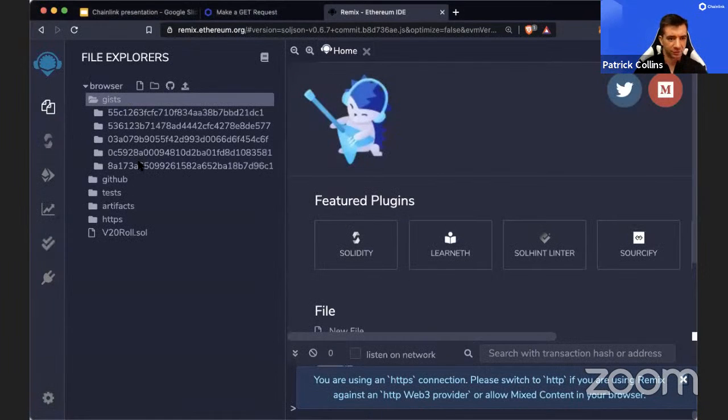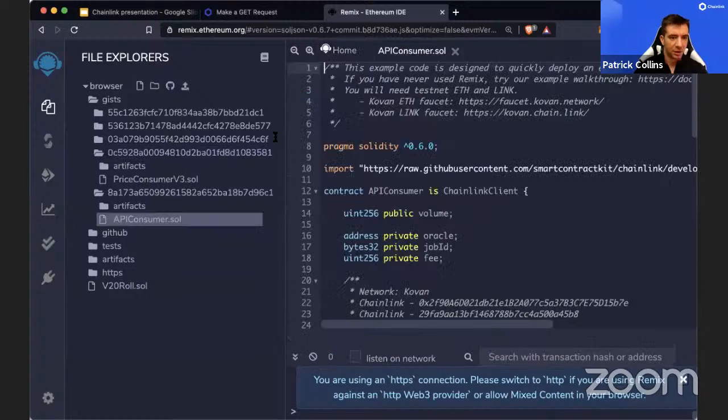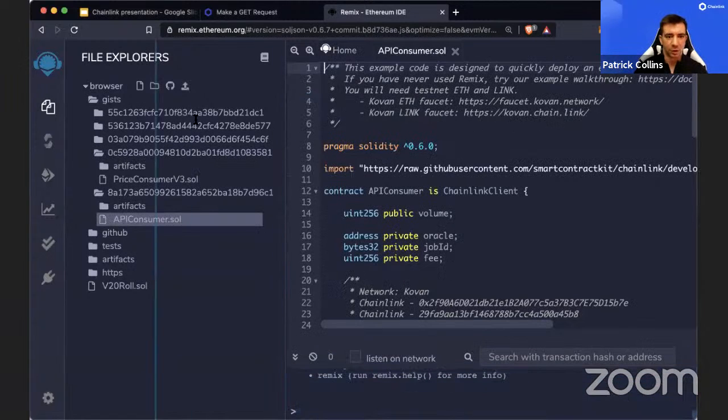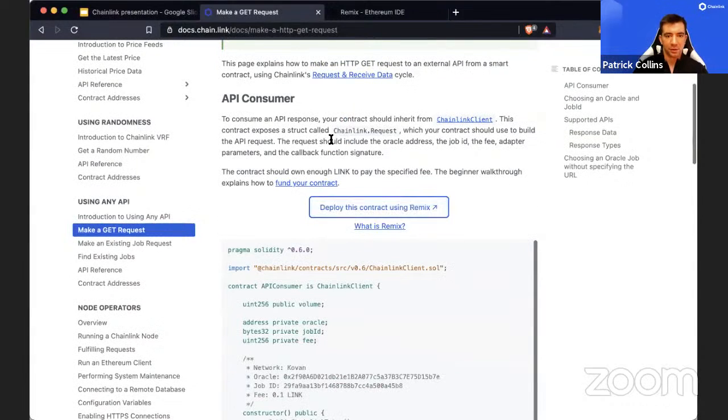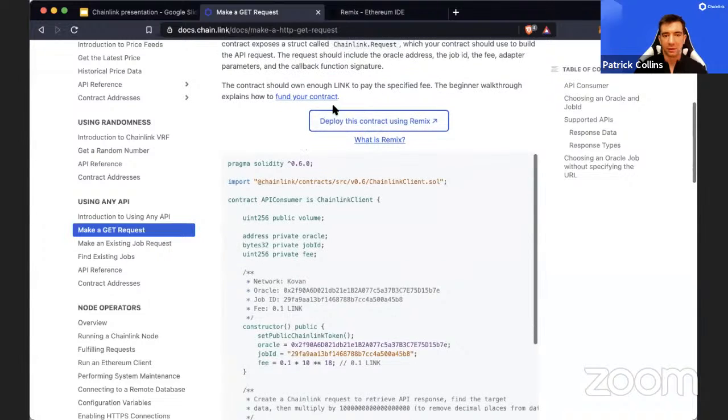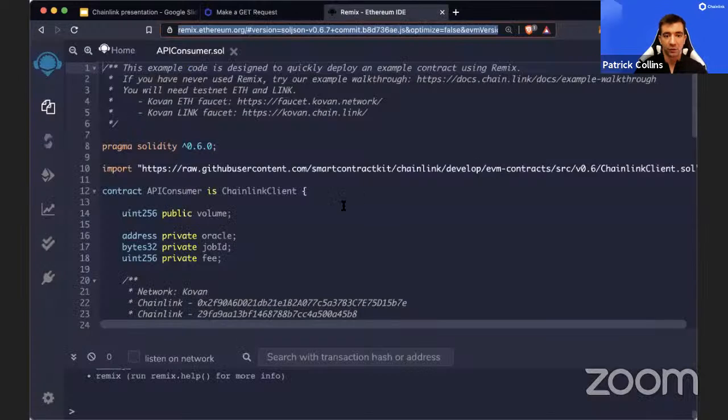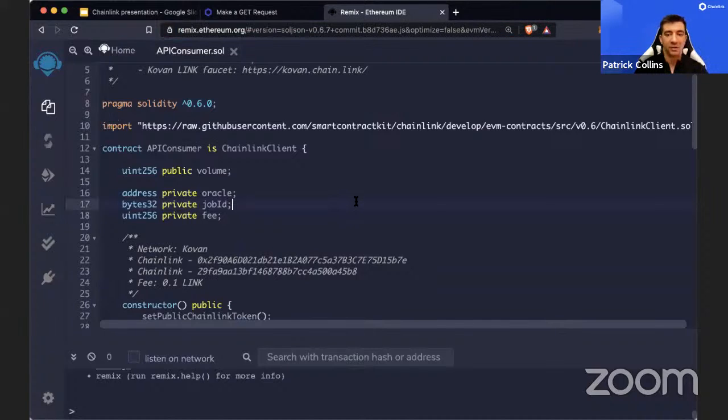I've done this a ton, so I have a ton of these. But we have this API consumer contract here. And you can learn more about it here. Again, you can get your testnet link from Fund Your Contract. And this is basically the exact same setup as the VRF with a couple extra pieces to clarify the customization.